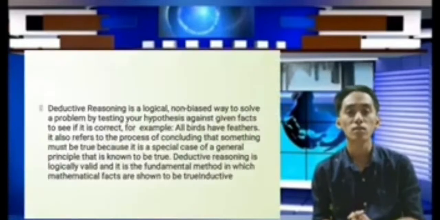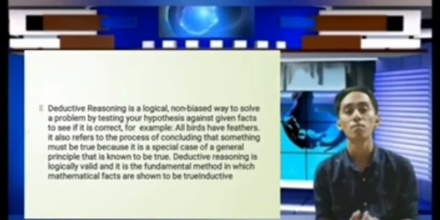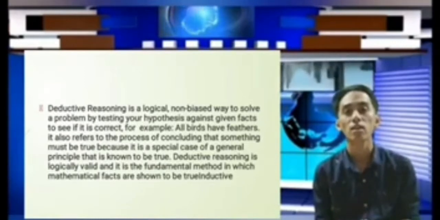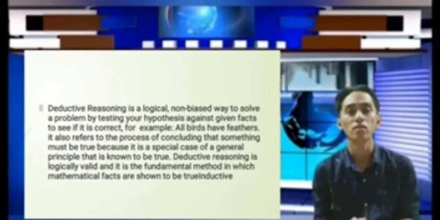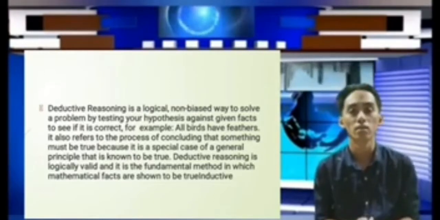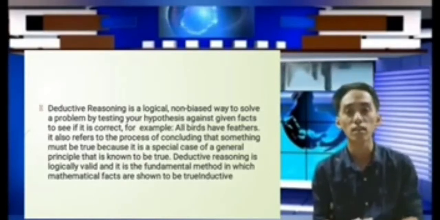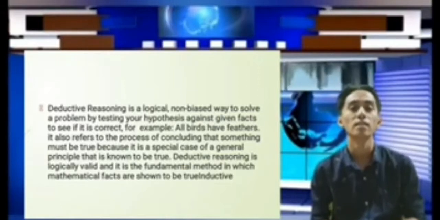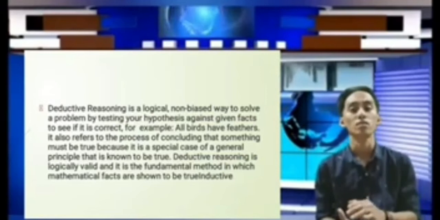Okay, and next we have deductive reasoning, a logical, non-biased way to solve a problem by testing your hypothesis against given facts to see if it is correct. For example, all birds have feathers. It also refers to the process of concluding that something must be true because it is a special case of a general principle that is known to be true. Deductive reasoning is logically valid, and it is the fundamental method by which mathematical facts are shown to be true.